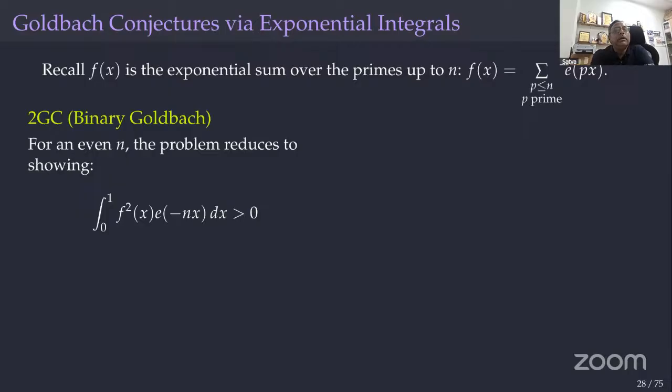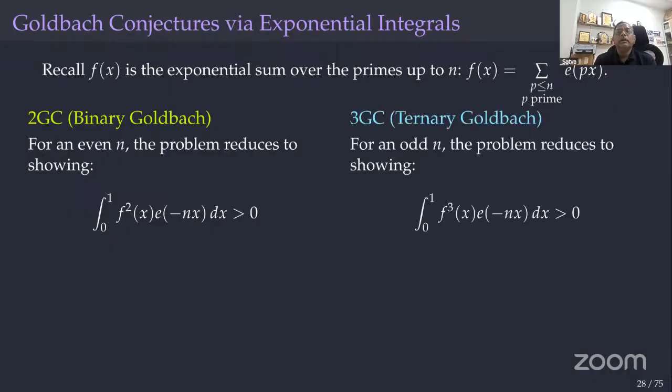Then the binary Goldbach conjecture is the same as proving that the integral from 0 to 1 of f square of x times e power minus nx dx is greater than 0. So we converted the problem into an integral. A number being written as a sum of two primes is the same as showing that this integral is positive.